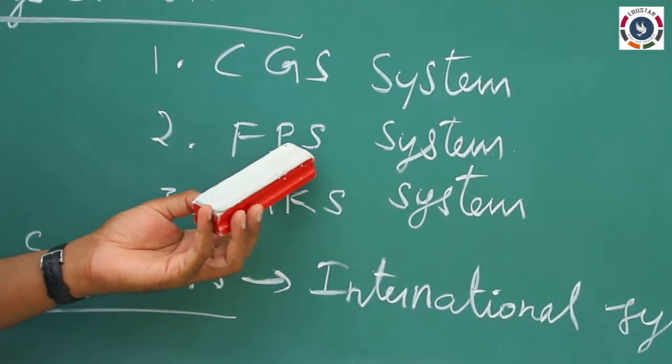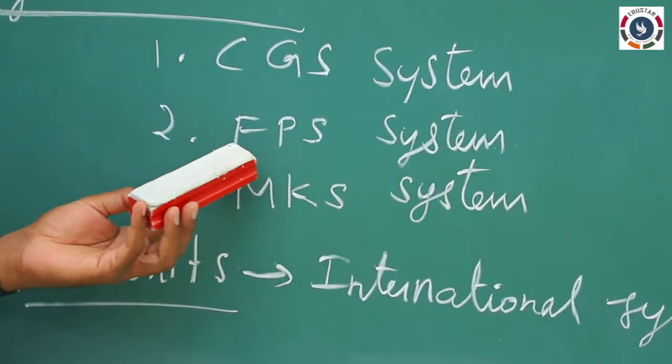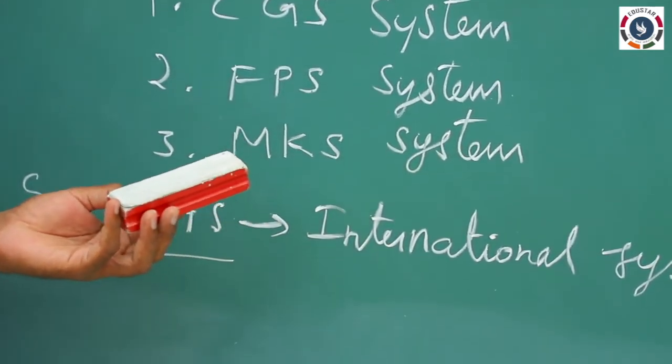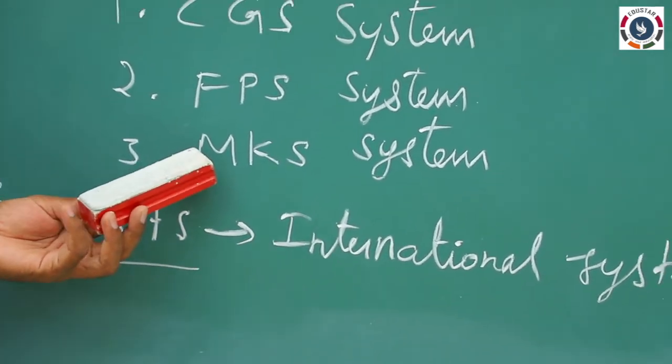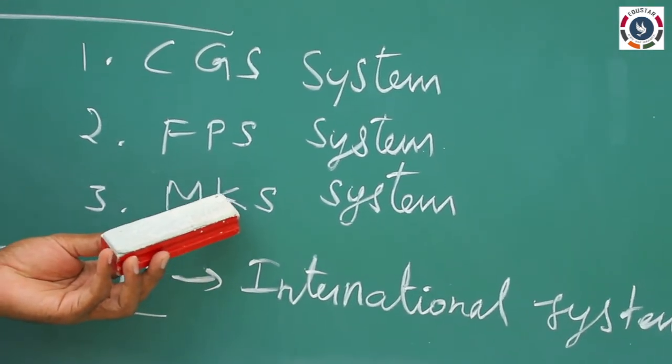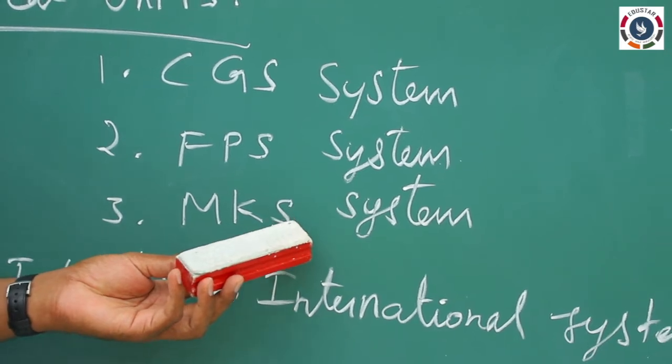This was followed by the British Council, so it is a British system also. And the third one is the MKS system: for length meter, for mass kilogram, and for time second.